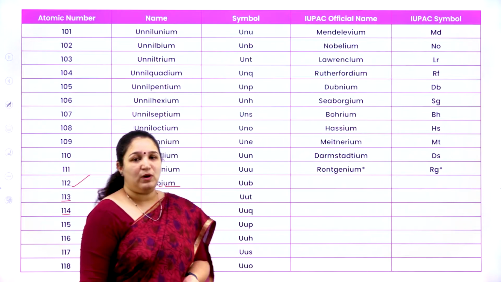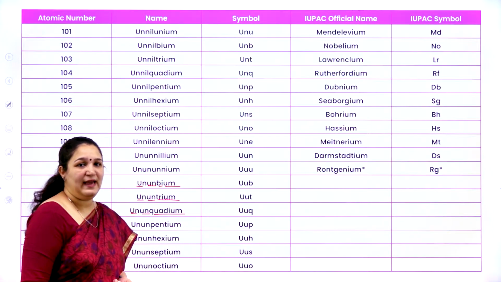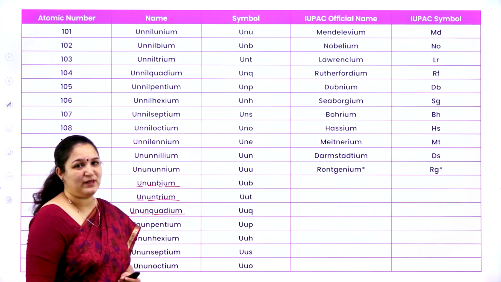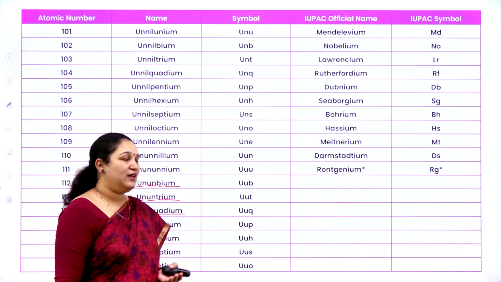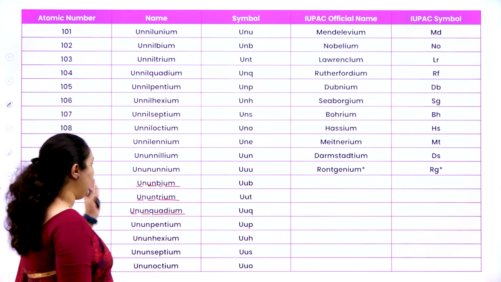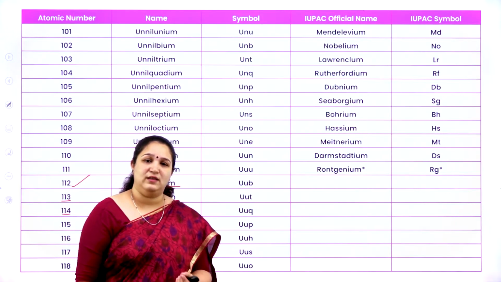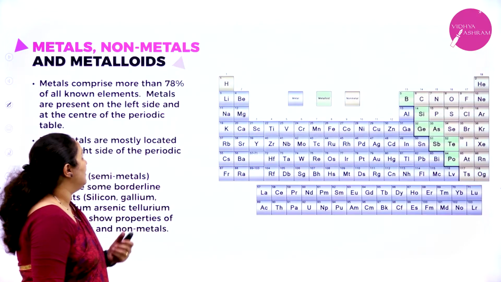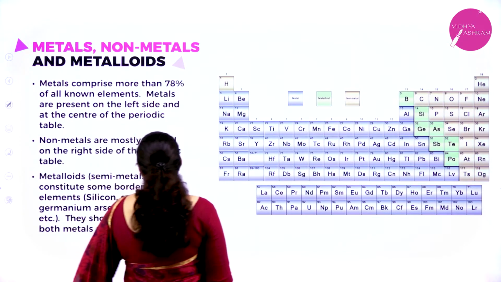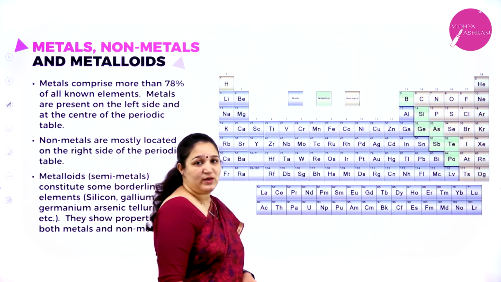So that is about the nomenclature of the elements with atomic number above 100, and it's a very important 1-mark question. They can give you any number and ask you to write the name. Okay. Next one is about metals, non-metals and metalloids.